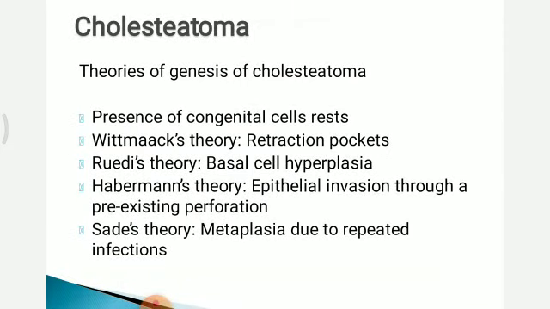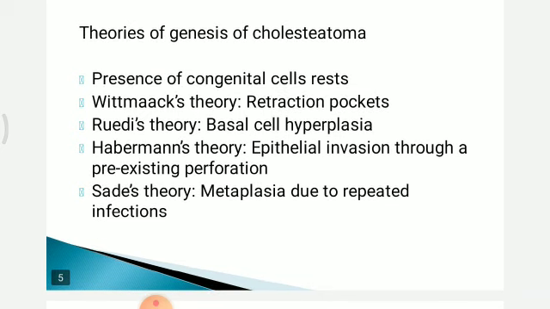There are many theories of genesis of cholesteatoma. First is presence of congenital cell rest. Secondly, Wittmaack's theory, that is retraction pocket, in which due to negative pressure in middle ear, pars flaccida gets retracted and collection of keratin debris happens.